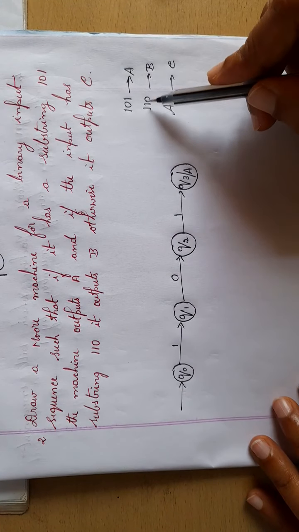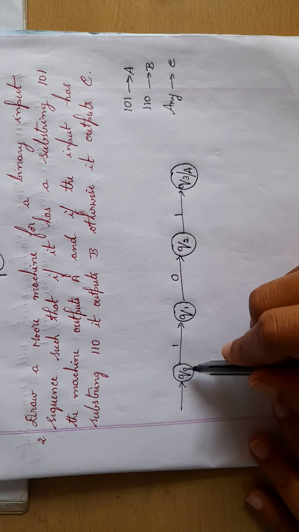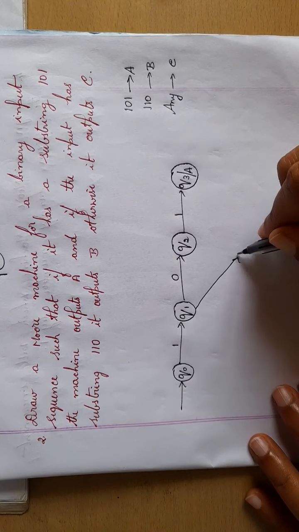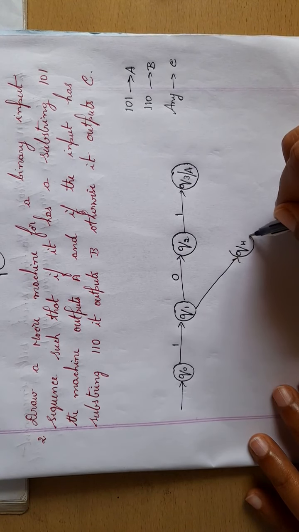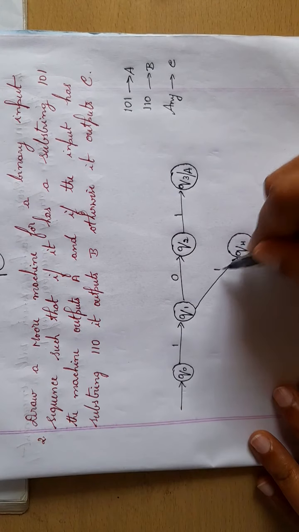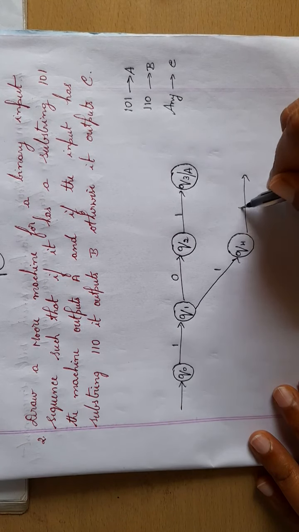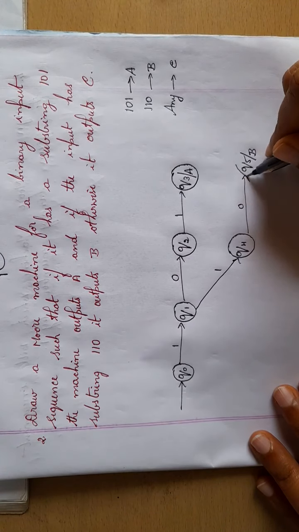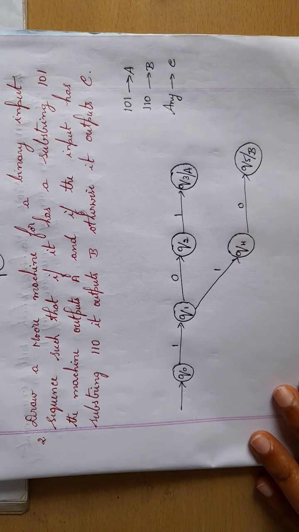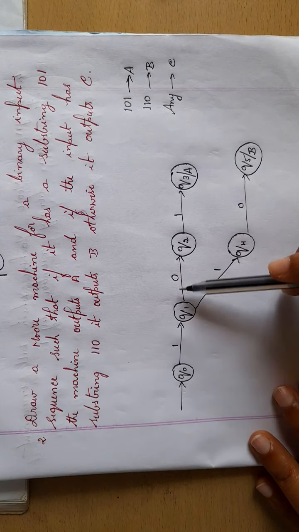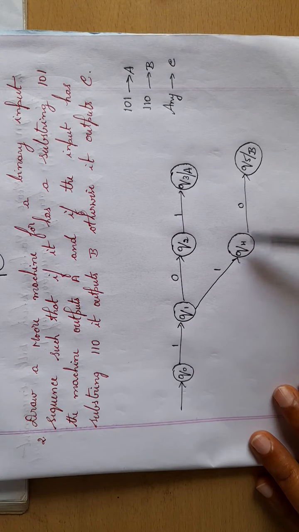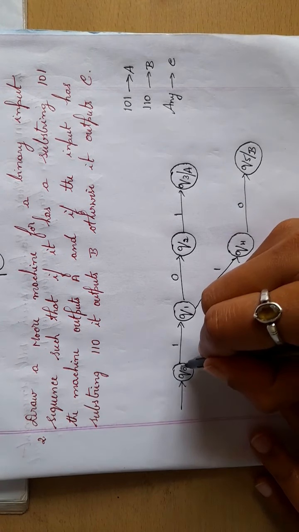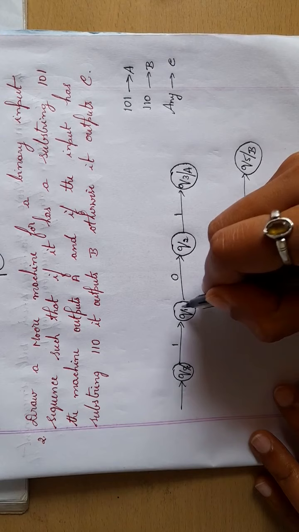Next, if I read 110, the output will be B. So I will start 1, 1, 0, my output will be B. So these are the two different substrings. 101 it is A, 110 it is B. What about other cases? Any other cases it will be C. So for the rest of the cases, my output will be C.